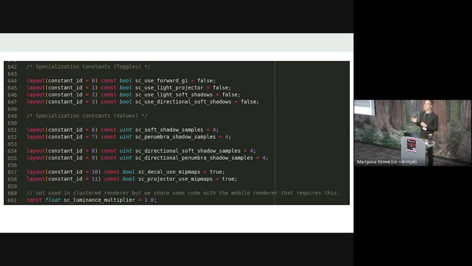You can see the sorts of things that we're using it for there are either to turn on or off advanced features or to set some performance constraints, so sample counts and things like that. And that allows us to achieve better performance numbers while still keeping permutation count down.